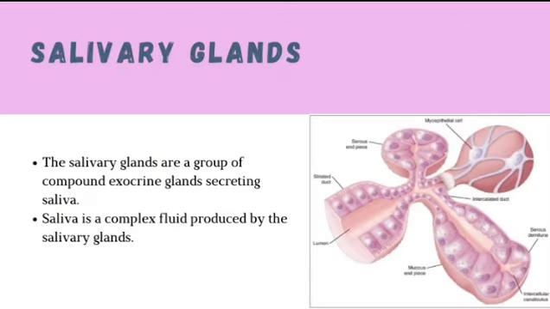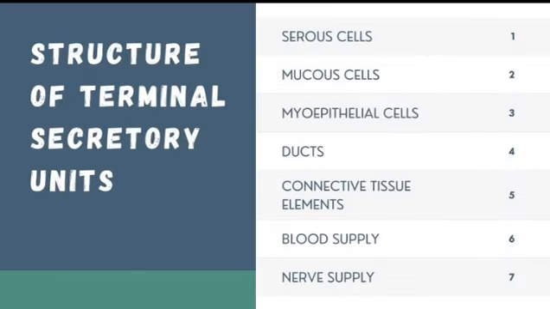Salivary glands. The salivary glands are a group of compound excretory glands secreting saliva. Saliva is a complex fluid produced by the salivary gland. The saliva forms a film fluid coating of the teeth and mucosa, thereby creating and regulating a healthy environment in the oral cavity.